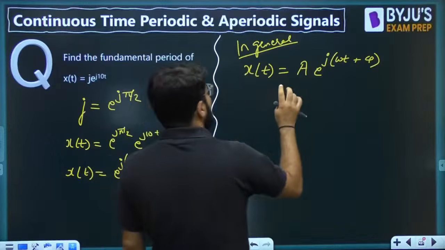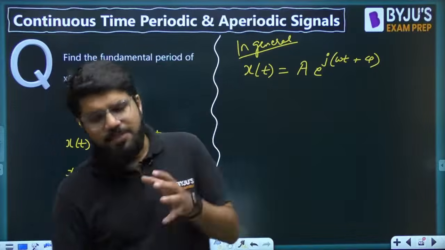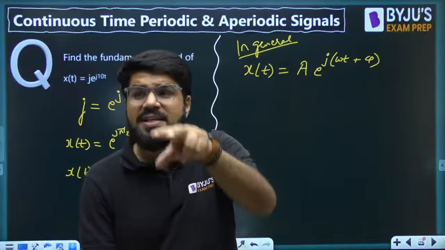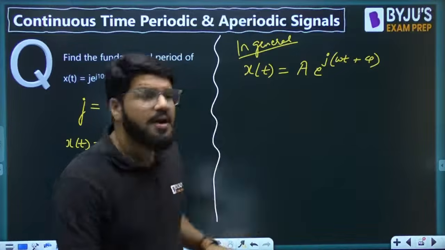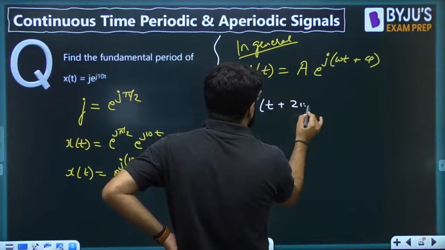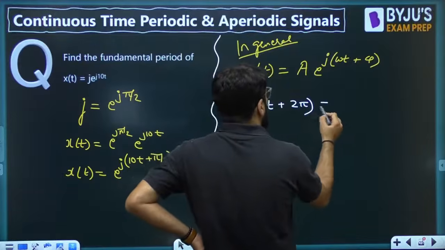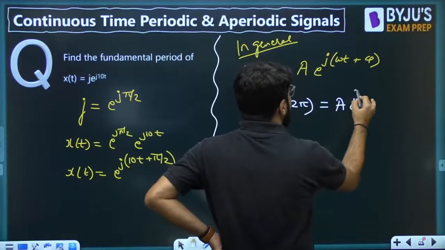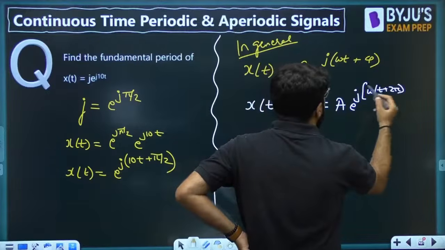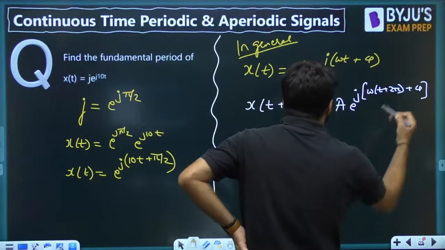So guys, once again, I know that e^{j theta} is broken as cos theta plus j sin theta eventually, and cos theta and sin theta will have the period of 2 pi. So let me try, what is x(t plus 2 pi)? E^{j omega t} where t is replaced by t plus 2 pi, right?